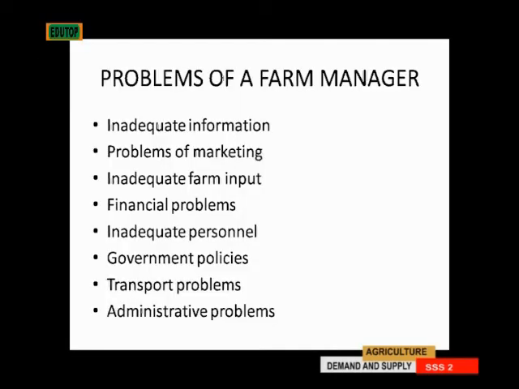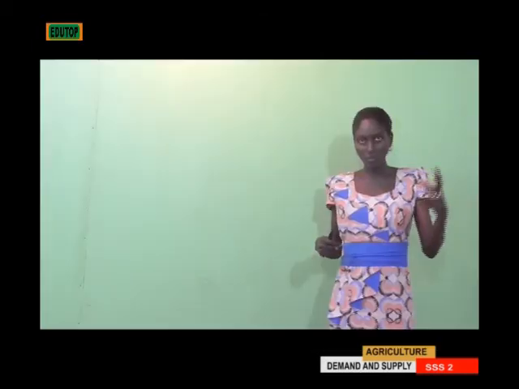Then government policies. When policies of government don't favor the farmer, for instance, when a lot of the goods that farmers are producing are also being imported, then there will be a problem. He's producing meat, chicken, and they are still importing frozen meats, frozen chicken. Then his produce will not have a market to sell. So that's a way government policies will affect a farm manager.